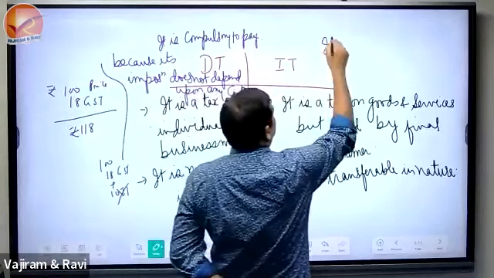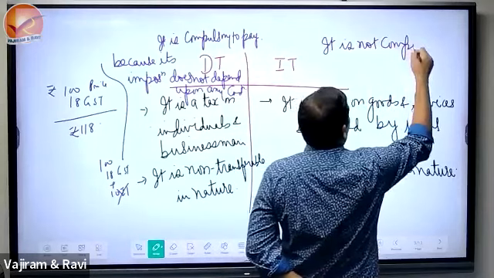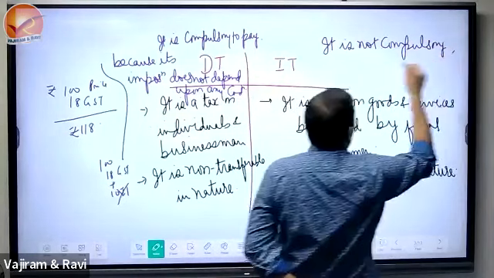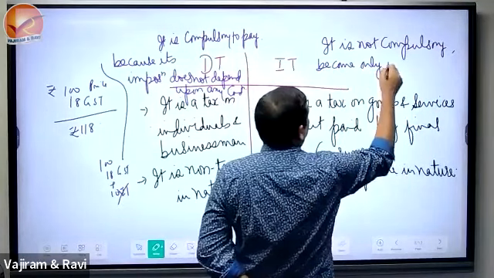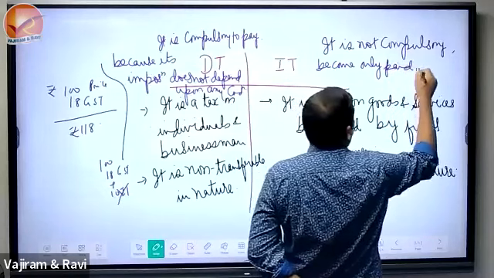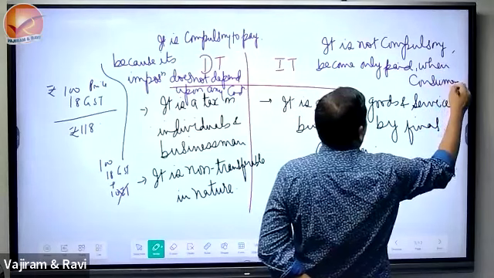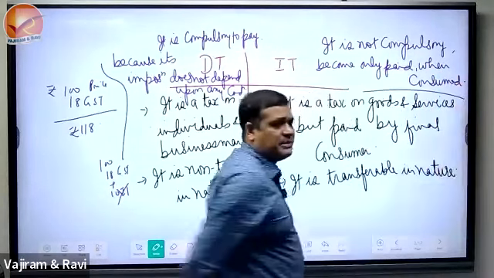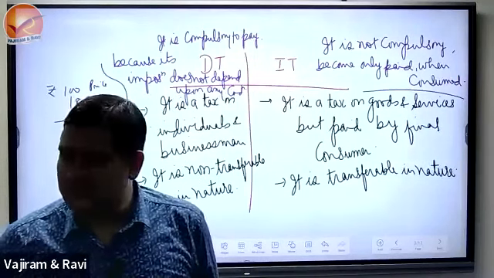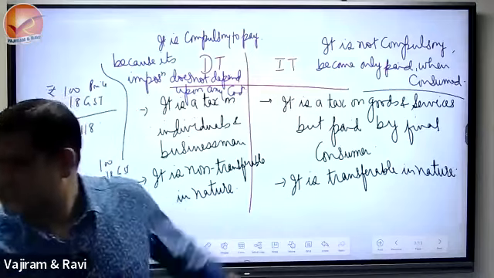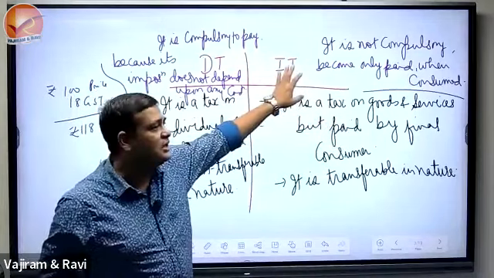Yes, for indirect tax it is not compulsory to pay, because it is only paid when consumed. Yes, mind it, compulsory definition never comes with any condition. Compulsory, then you will have to do it. But this is not compulsory because of the condition. Purchase करोगे तब pay करना है. नहीं कर रहे हो, करोगे नहीं, pay नहीं करना है.